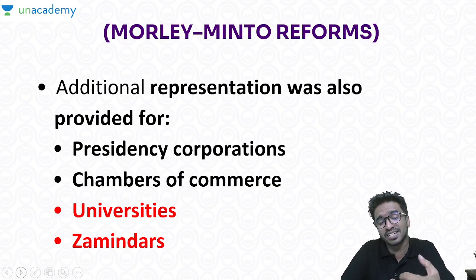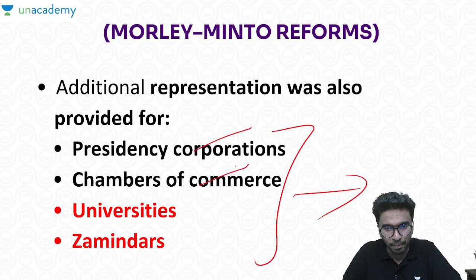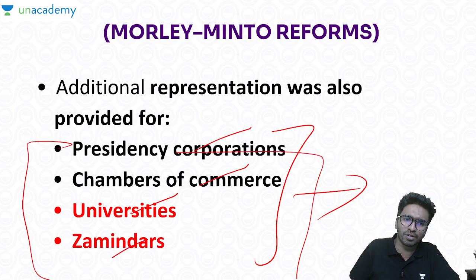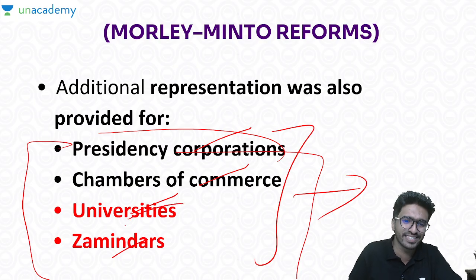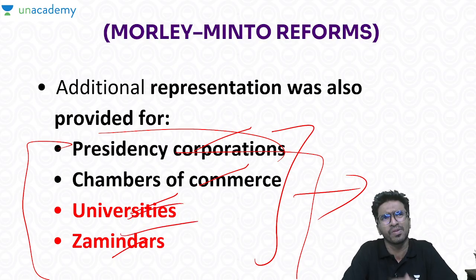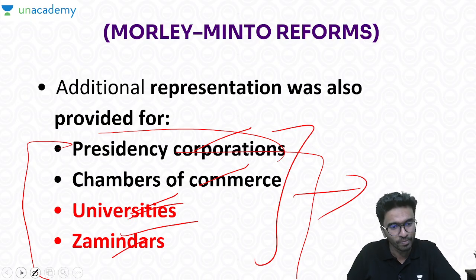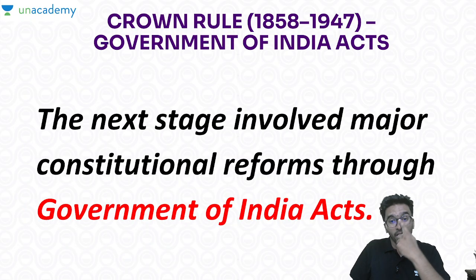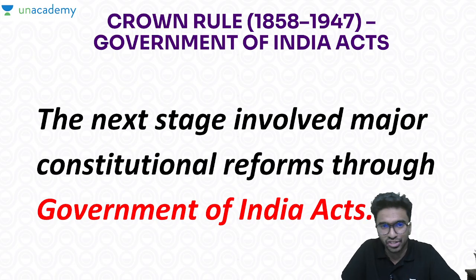Now you have to understand that in these reforms, additional representation was also given to presidency corporations, chambers of commerce, universities, and zamindars. This can be a probable question in prelims: who were given the representation? You may wonder how universities and zamindars come in, but just study that presidency corporations, chambers of commerce, universities, and zamindars were also given a chance to be represented in the system. Okay, now the council acts are over. Now comes the GOI Act,